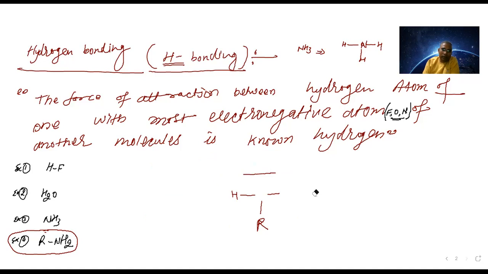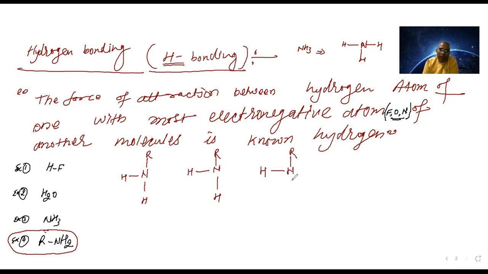So here you mention N, R, here is hydrogen, here is hydrogen: RNH2. Then in the same way you mention the other molecule: here is R, here is H, here is N, upside is R, here is hydrogen. If you are making another molecule: H, here is N, here is R, and here is H.